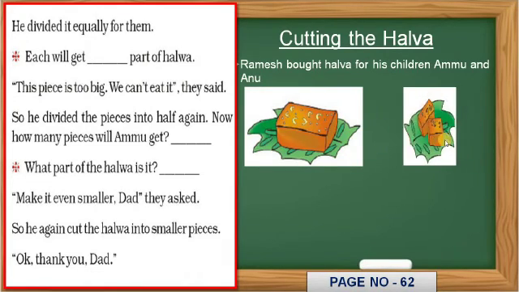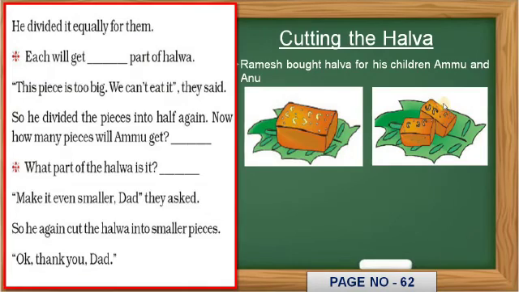So in this figure, Ramesh cut halwa into two equal parts. So here this is the full piece, this is the full piece, और उसको दोनों में आधा आधा कर दिया. Clear? Understood?